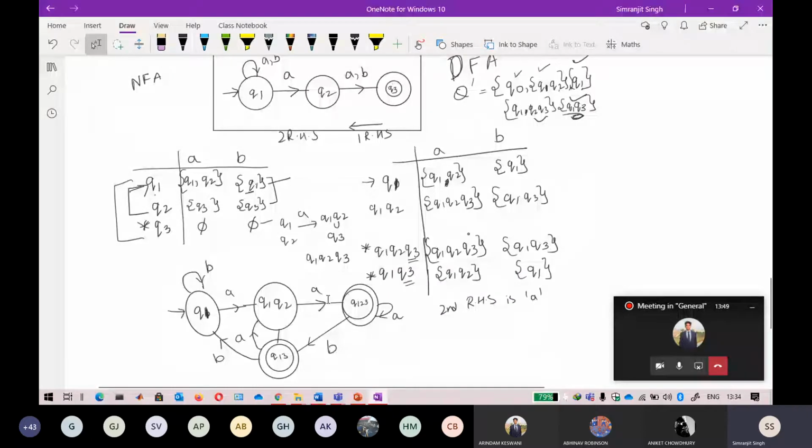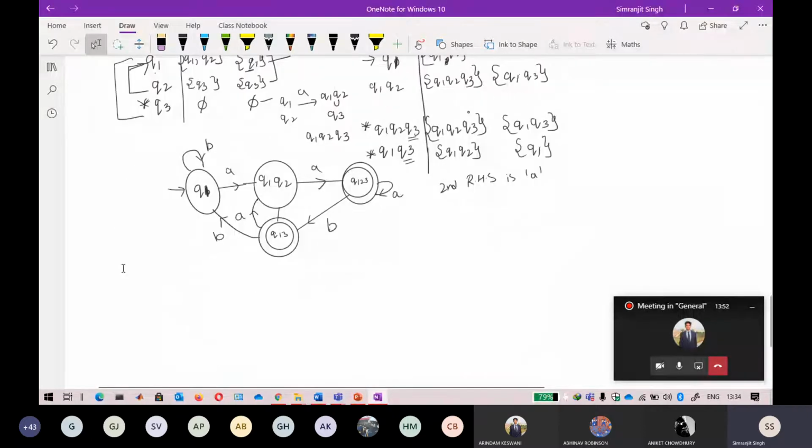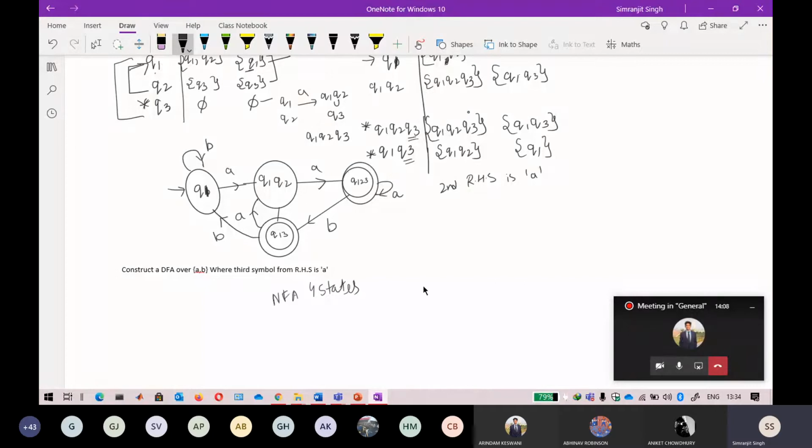As another example, you can go with this one where the third symbol from RHS is A. If you draw it as an NFA, you will get four states, but if you convert it into a DFA, you will get exactly eight to nine states. There is one another property: